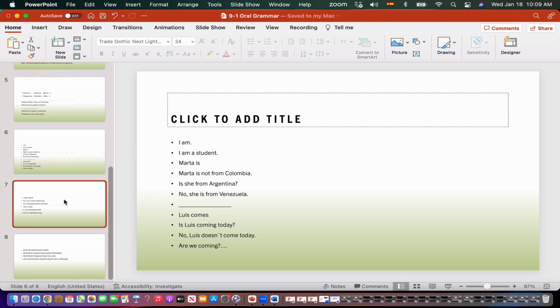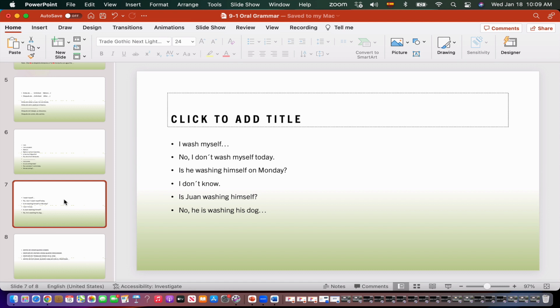Now, the reflexive. I wash myself. Remember, wash is lavar, so it will be yo me lavo. No, I don't wash myself today. No, yo no me lavo hoy. Is he washing himself on Monday? ¿Se lava el lunes?